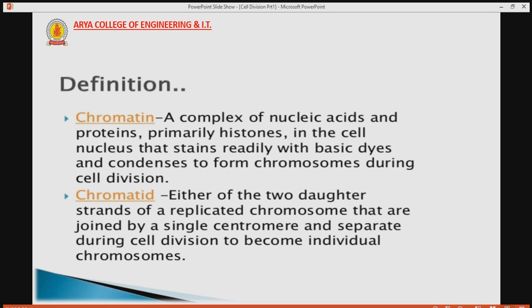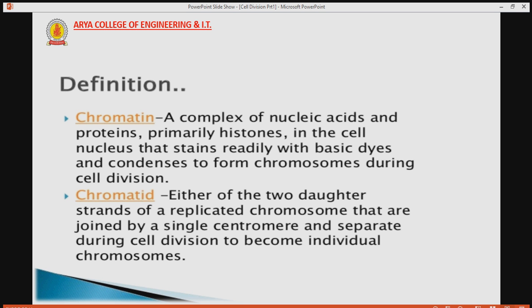So let's start with chromatin. Chromatin, a complex of nucleic acid and protein in the cell nucleus that stains readily with basic dyes and condense to form chromosome, means it is a thread-like structure which occurs in the nucleus.